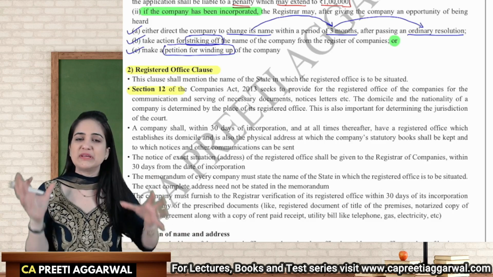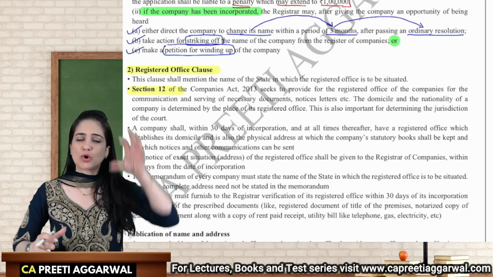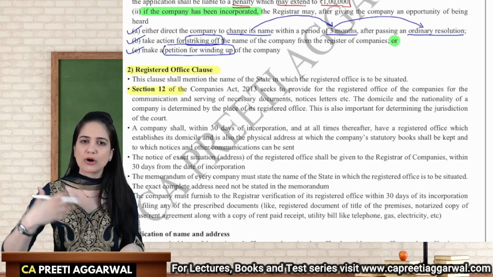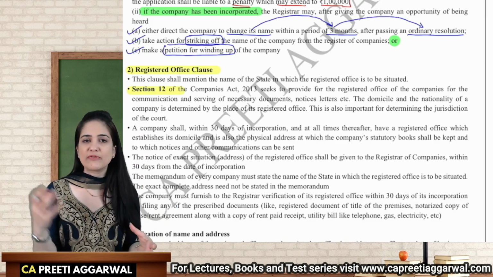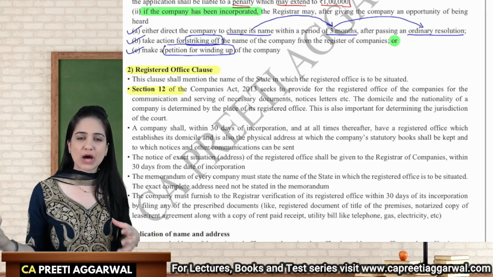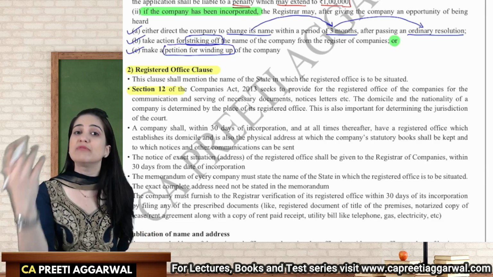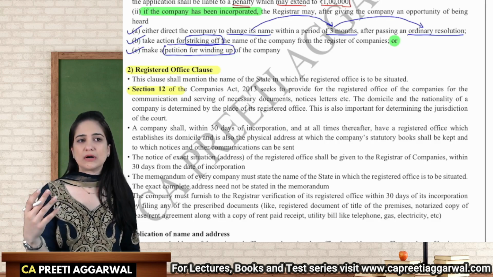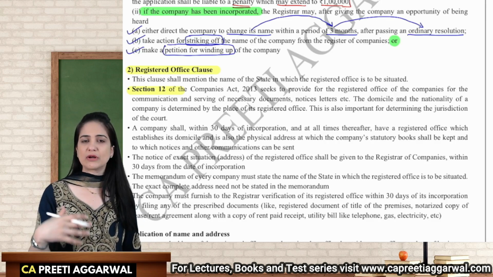Your registered office means a physical place where a person is always available to receive or send documents. Sometimes we want to send you notices. ROC wants to send communication. We want to serve a notice. We want to serve summons to you or serve a legal notice.